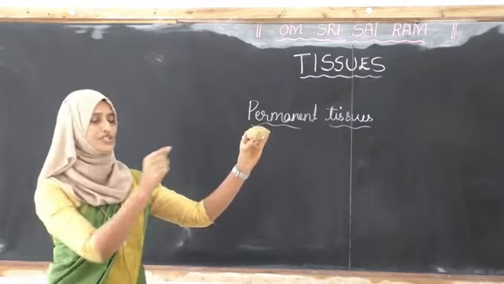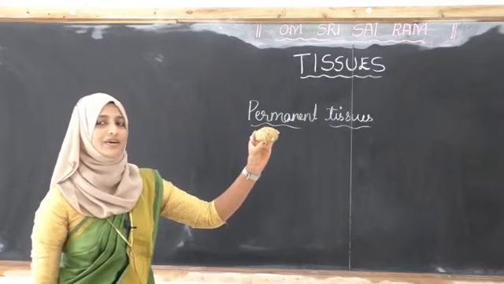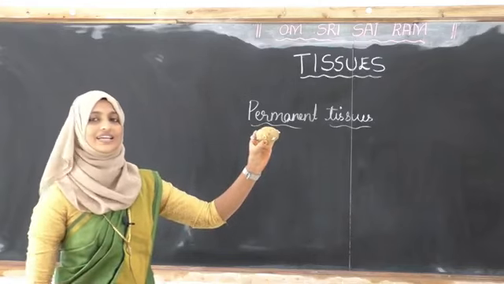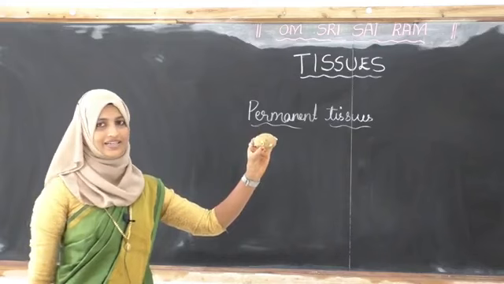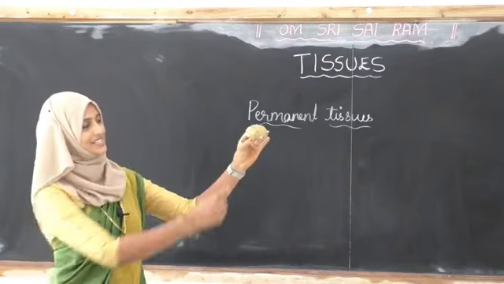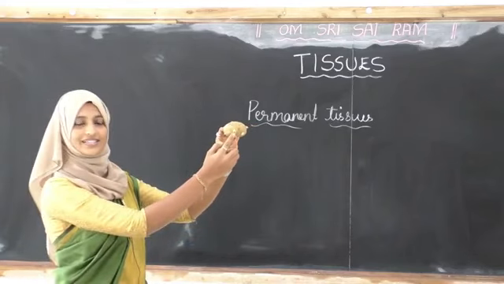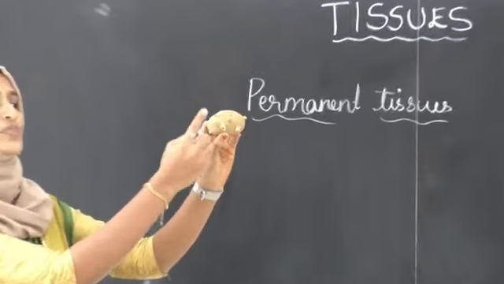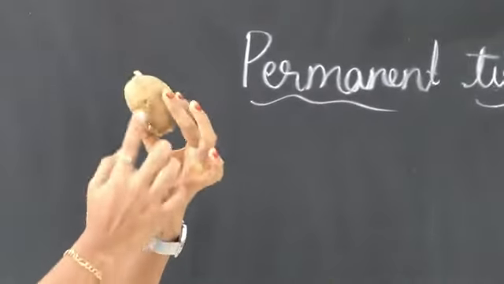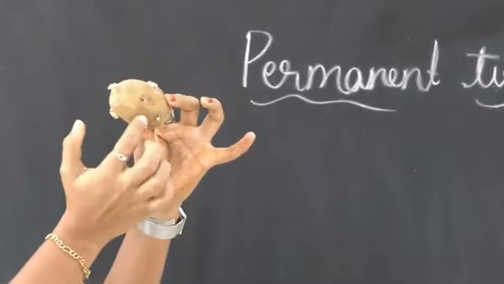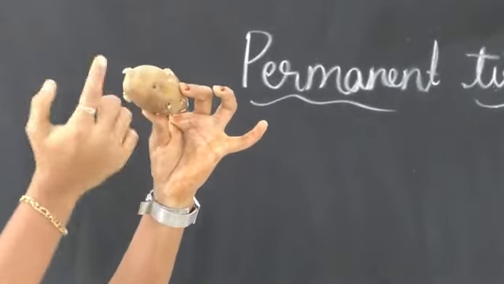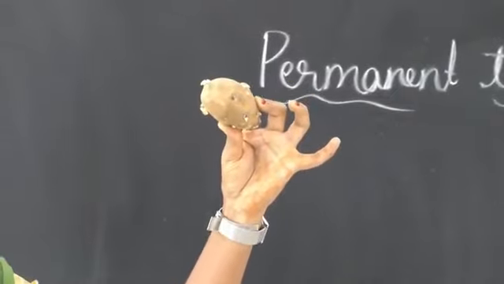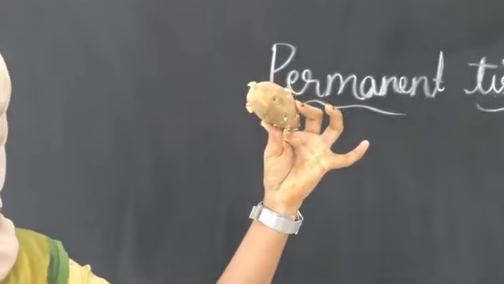Now tell me, in which part can we see the permanent tissue and in which part can we see the meristematic tissue? See here, this bud, that is the growing part. So here we can see the meristematic tissue. What about this part, the flesh? This part is not growing further, so it has permanent tissue.